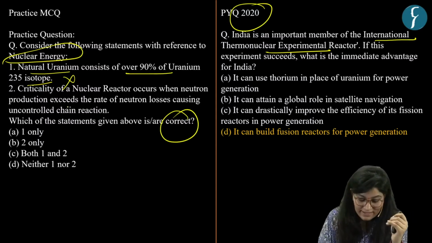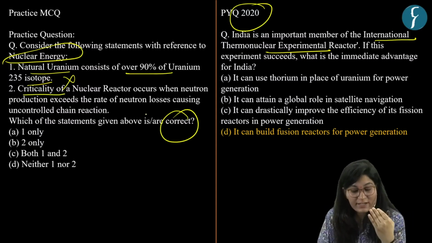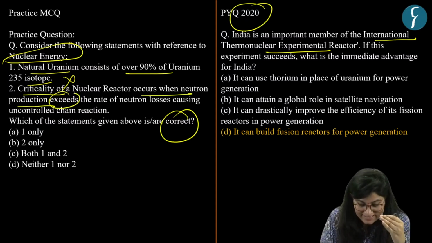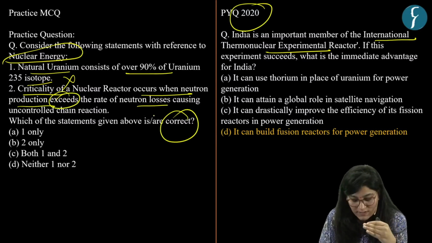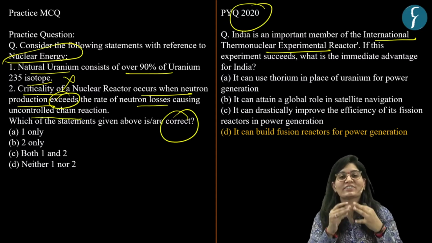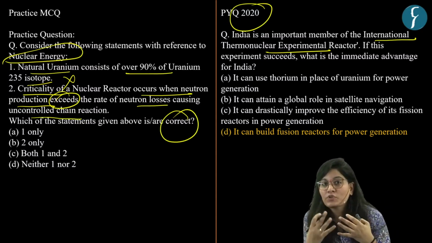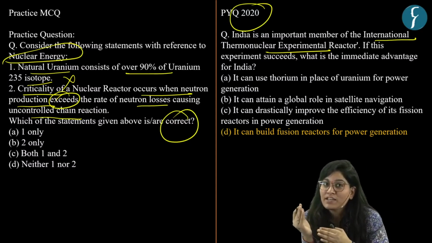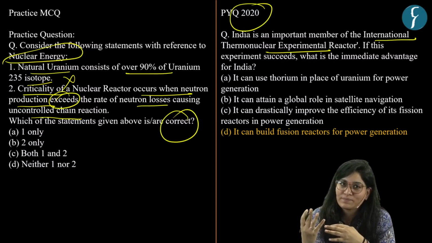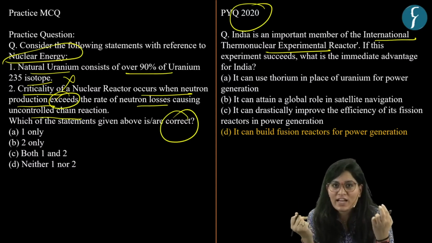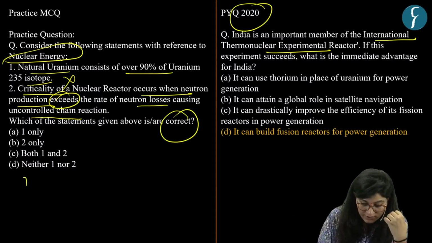Okay. Then, criticality of a nuclear reactor occurs when neutron production exceeds the rate of neutron losses, causing an uncontrolled chain reaction. Now, what is criticality? When the number of neutrons produced in the nuclear fission process is equal to the number of neutrons lost in the process, that is criticality. That is equilibrium. That is a controlled chain reaction. But what is supercriticality?